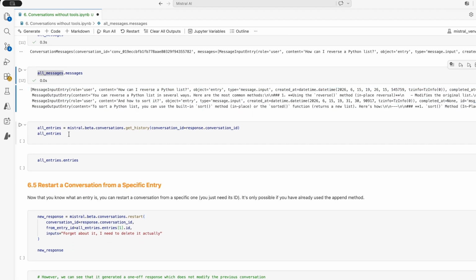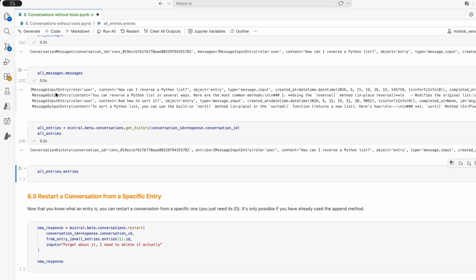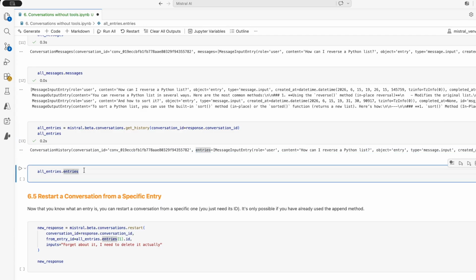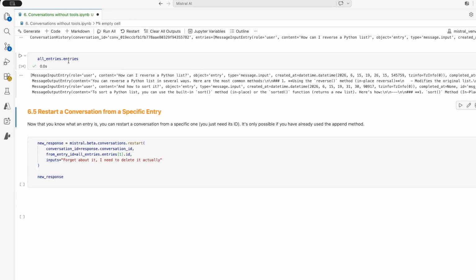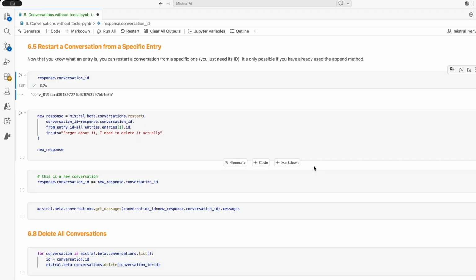In our case, entries will be similar at the beginning because we haven't executed any tools so far. So here we get a conversation history object, and here within entries, we could see all type of entries. So let's try to have a look. And we see exactly the same. So message input, message output, message input, message output. So no differences so far. However, when we start dealing with the tools, you will see additional messages that are similar to the tool calls and the tool messages.